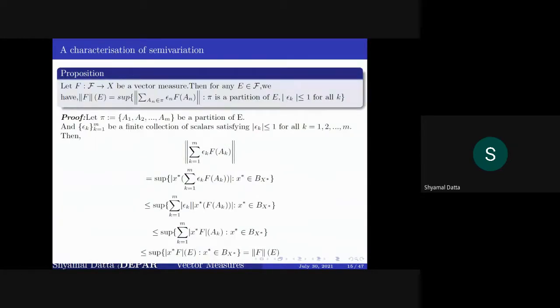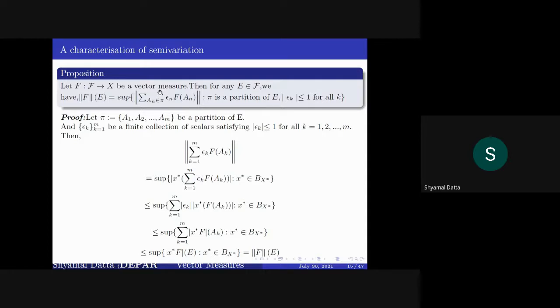Now here is a characterization of semi-variation, which tells that if you take the semi-variation over a set E, that is equal to the supremum over the norm of the summation of epsilon_n f(A_n), where pi is a partition of E and epsilon_n is a finite collection of scalars whose modulus is lesser or equal to 1.